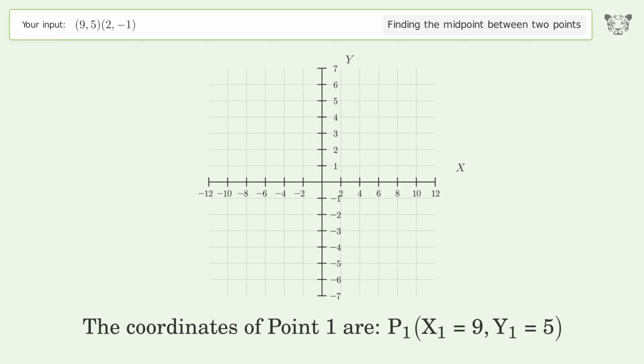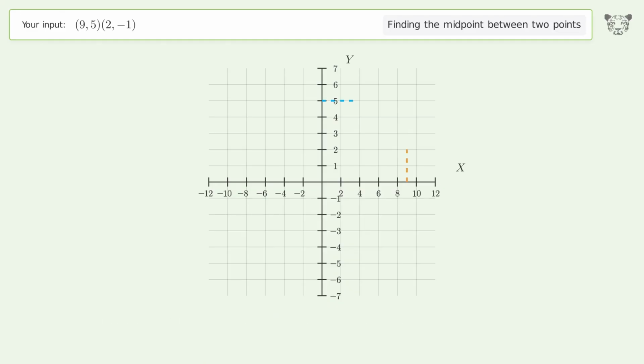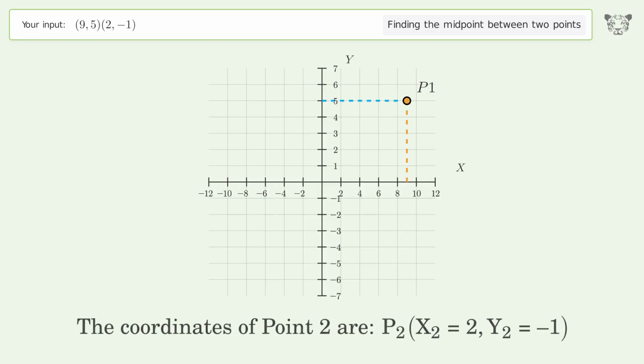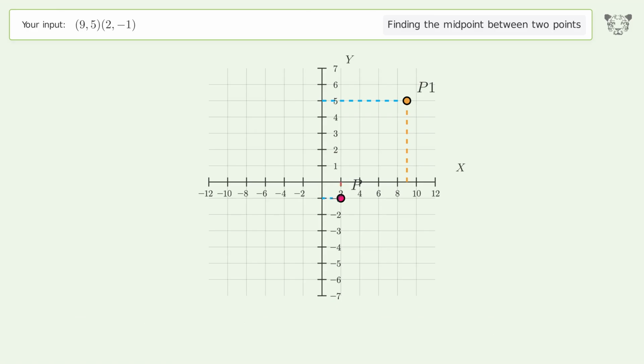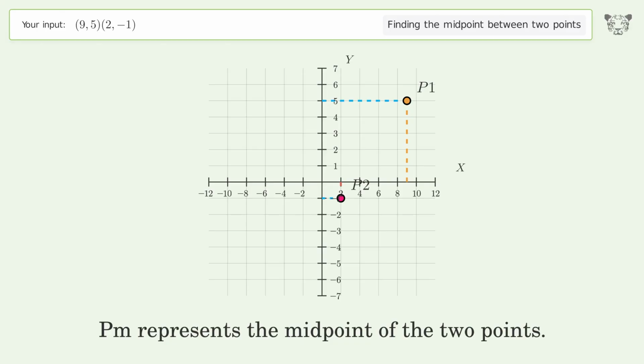The coordinates of point 1 are x1 equals 9, y1 equals 5. The coordinates of point 2 are x2 equals 2, y2 equals -1. PM represents the midpoint of the 2 points.